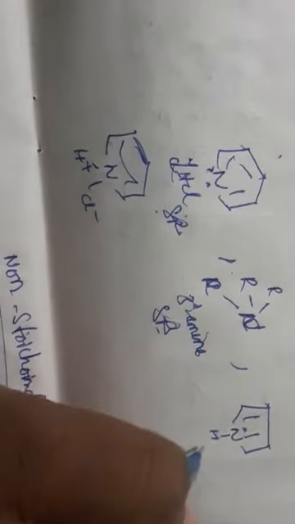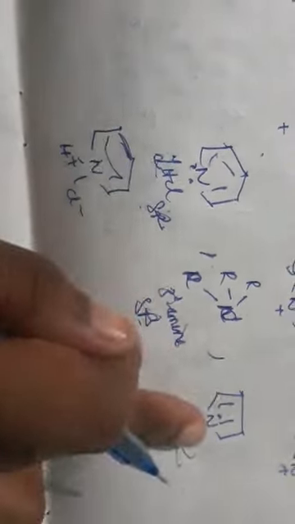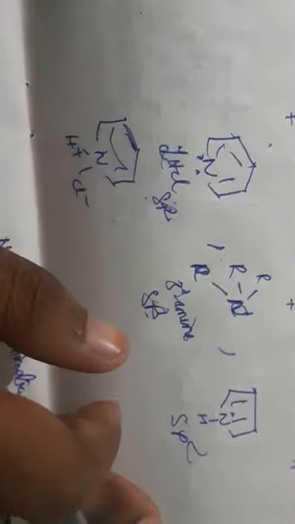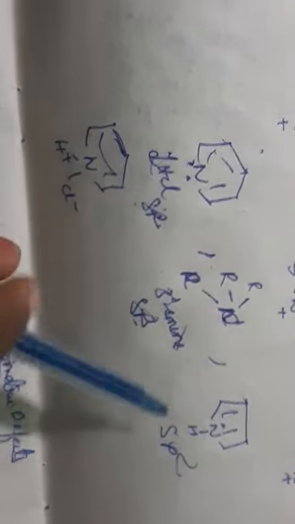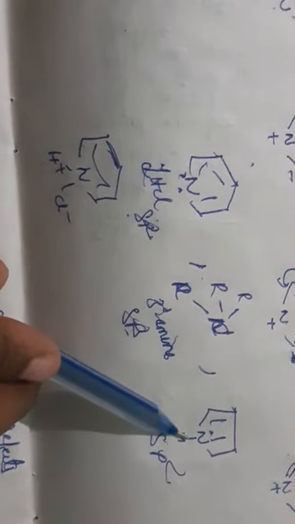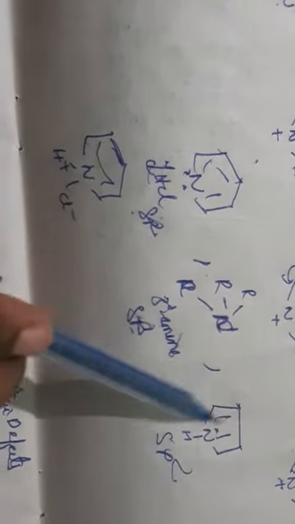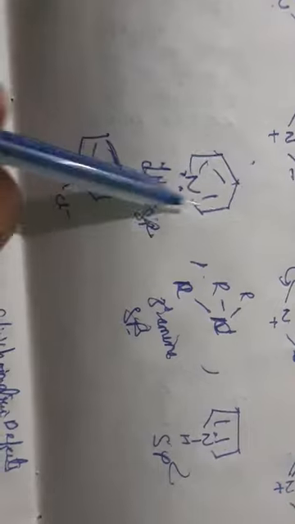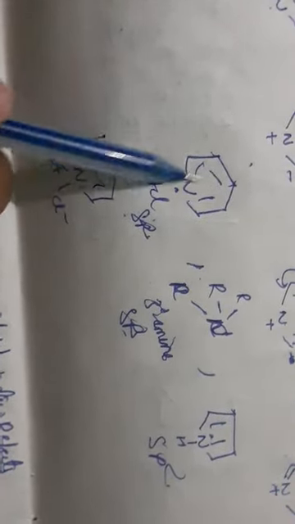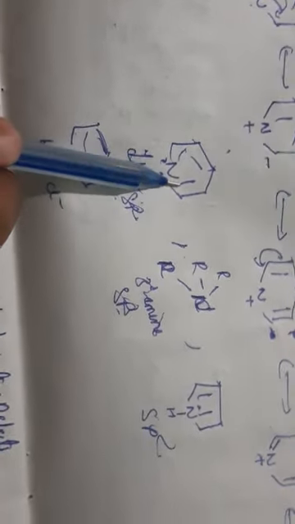And coming to sp2, comparing these two structures, once again I am saying, pyridine and pyrrole both have sp2 structures, but pyridine shows more basic character compared to pyrrole. Why? Because in pyrrole the lone pair of electrons participates in the resonance structures, but in pyridine no lone pair of electrons participates, only delocalization of electrons takes place with 6 pi electrons.